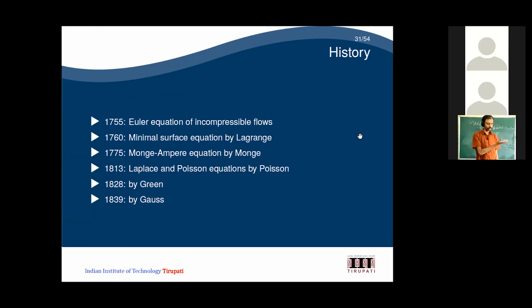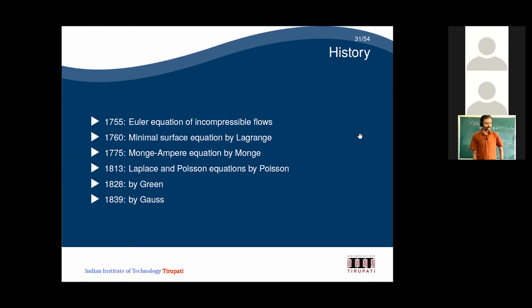For example, the weather predictions, the blood flow, the flow in a river, or the dam break problem. These are some of the examples of flow problems. Incompressible means that the density is not going to change with respect to time, so the density of the flow is going to be constant. These are the technical terms which you will see in the PDE class again and again.